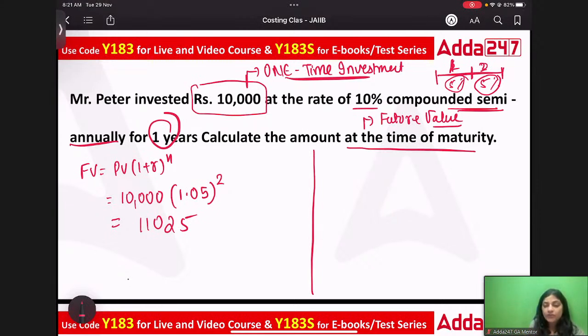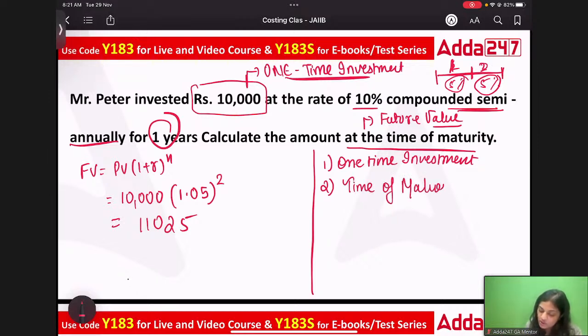What are the key takeaways from this? Number 1, in case of a one-time investment, the formula to be used is this, as it is a situation of one-time investment. Second, the words used are: what will be the amount that you will get at maturity? Maturity means in the future. Yes, Rajeshwari, it would be there. So time of maturity, right? That means they're talking about future value, right?